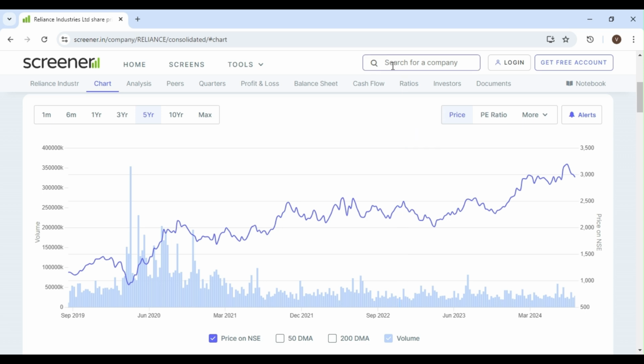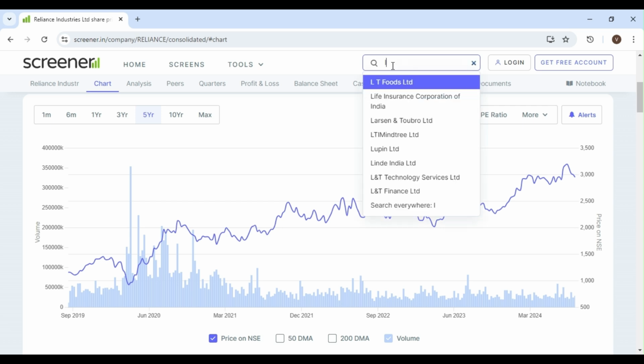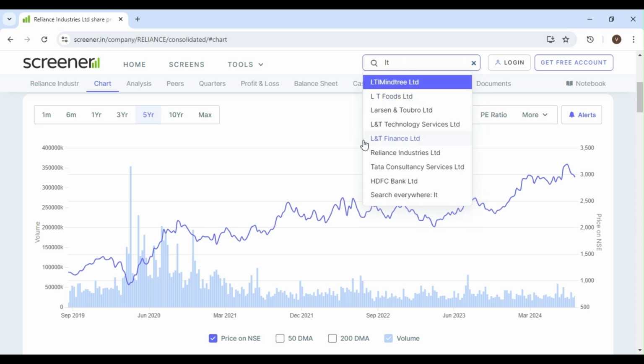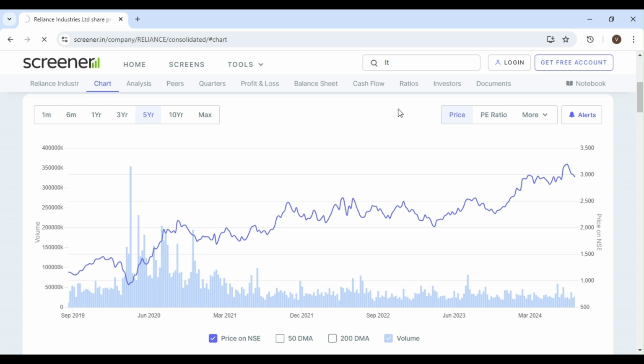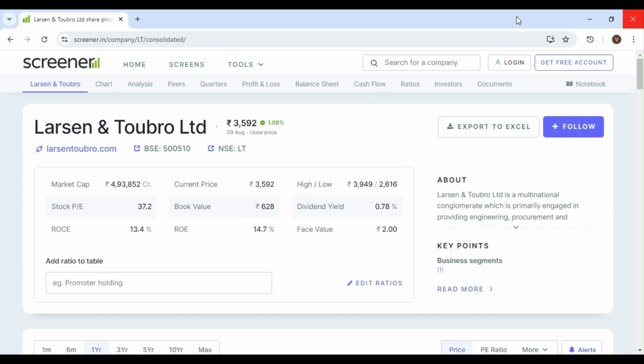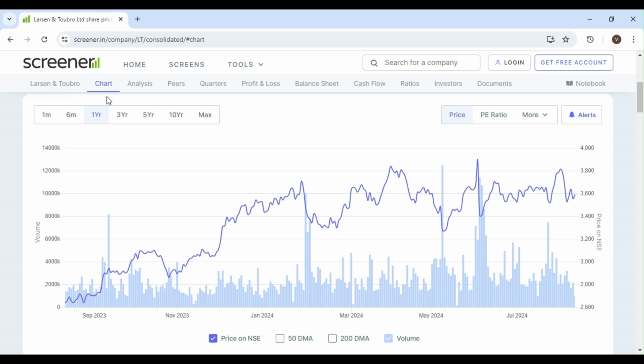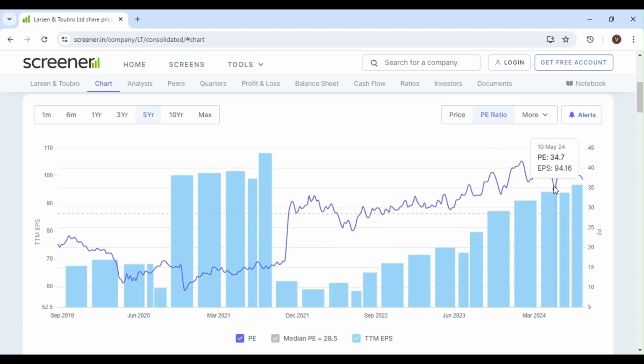Now we will go to the next stock, L&T, that is Larsen and Toubro. We will go to the chart. Here the stock has a strong support at 3519, 3526, 3548. What is the PE ratio here? That is 34.7,